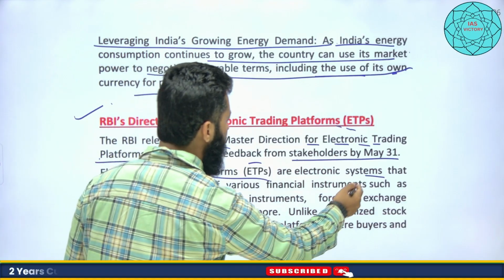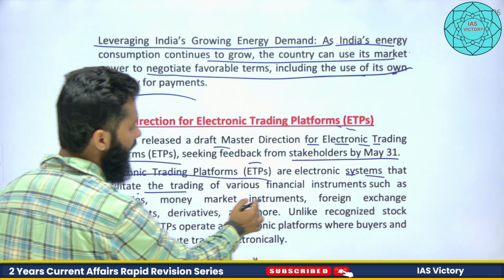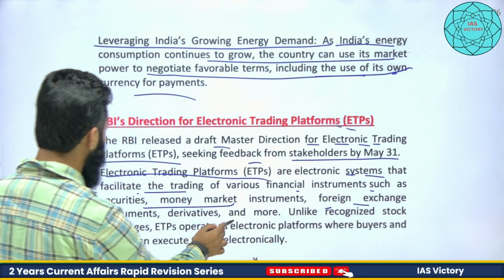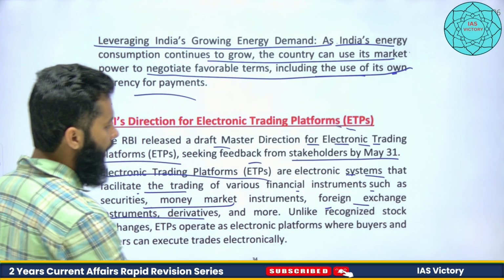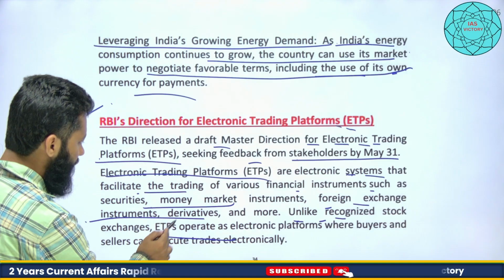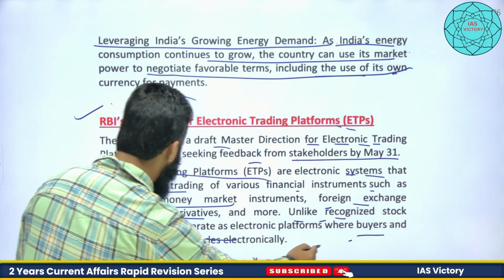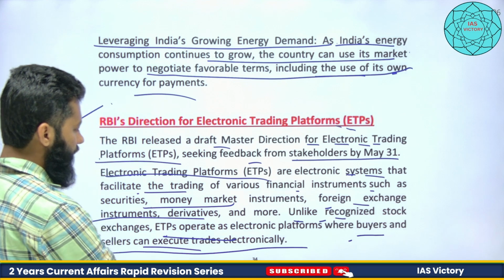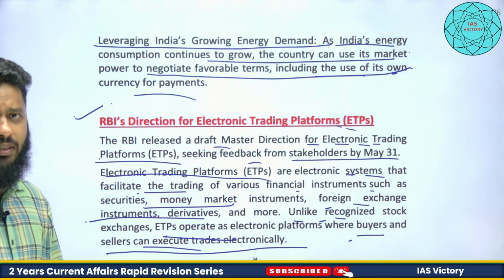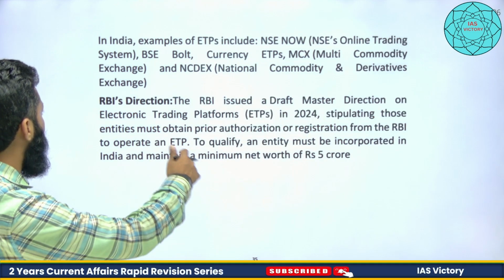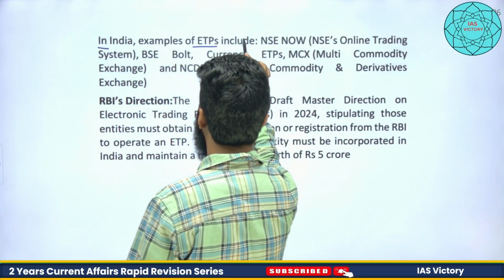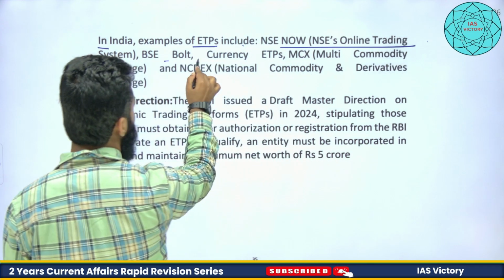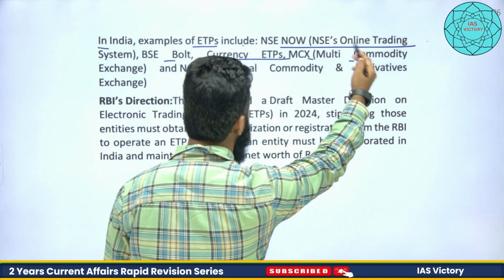These are electronic systems that facilitate trading of various financial instruments such as securities, money market instruments, foreign exchange instruments, derivatives, and more. Unlike recognized stock markets, ETPs operate as electronic platforms where buyers and sellers can execute trades electronically, on online platforms. In India, examples of this include NSE now, BSE Bolt, currency ETPs, etc. These are the things, right?